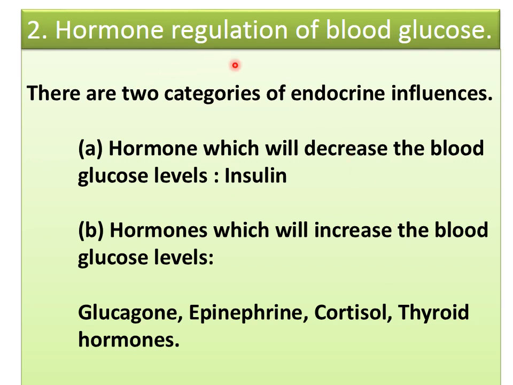Now number 2 is hormonal regulation of blood glucose. There are two categories of hormones. The hormone which decreases blood glucose is known as a hypoglycemic hormone, and the only one is insulin. The hormones which increase blood glucose level are known as hyperglycemic hormones. All the rest of the hormones are hyperglycemic, like glucagon, epinephrine, cortisol, thyroid hormones.